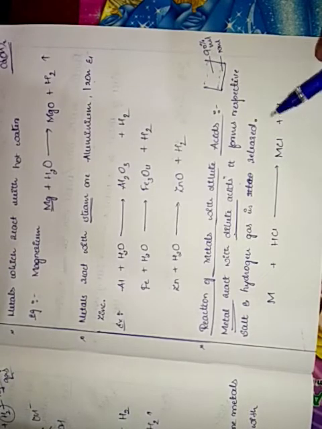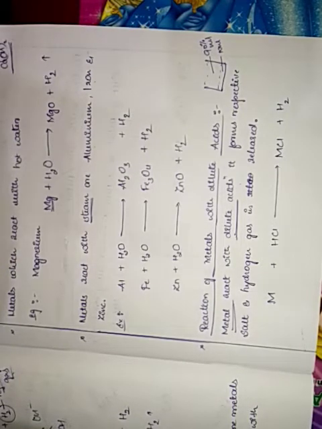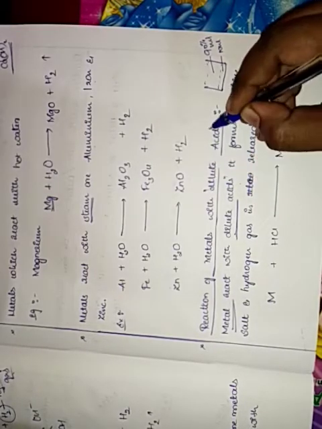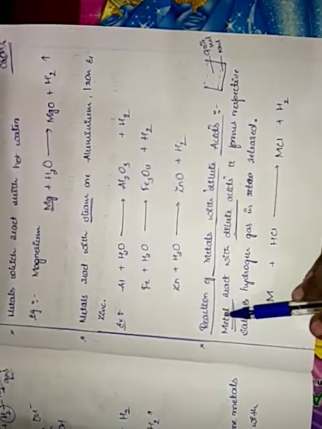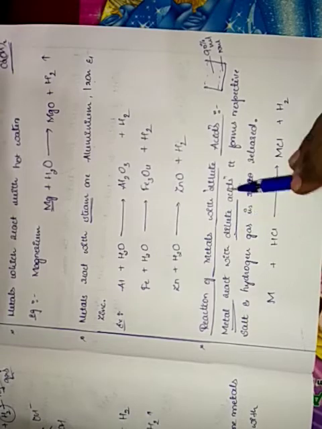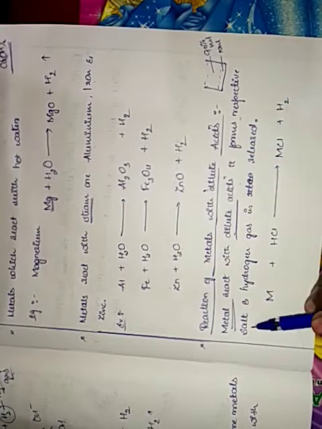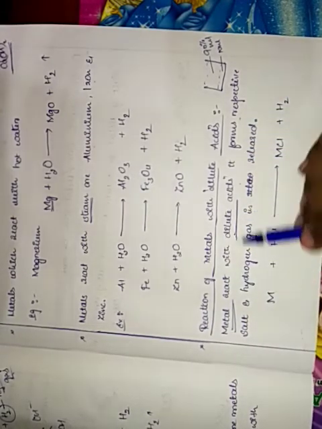The more the water, the more dilute the acid. So the water content will be high here. That is why we call it dilute acid. So a metal reacts with dilute acid to form the respective salt and hydrogen gas is released.